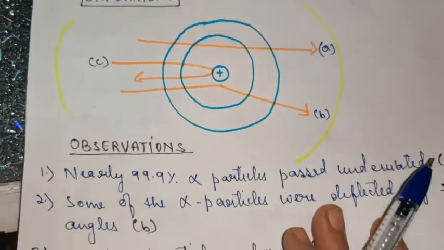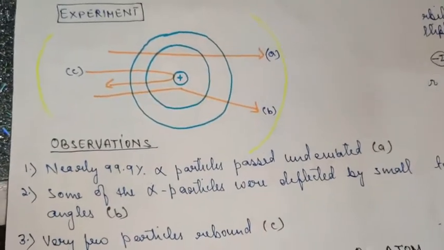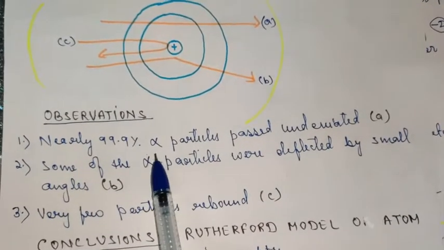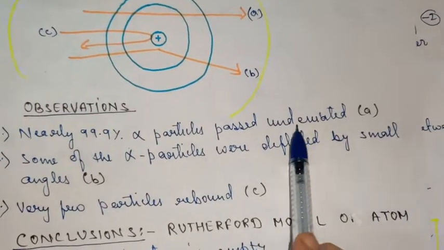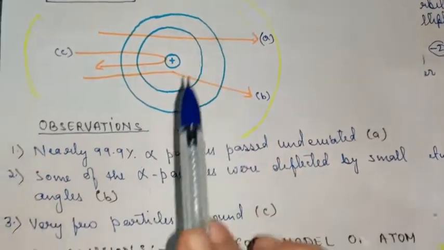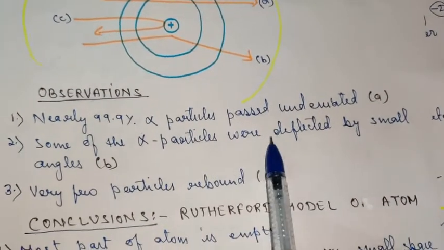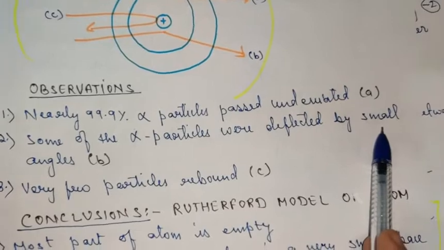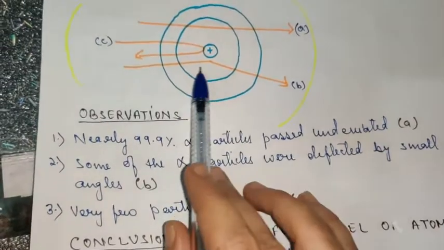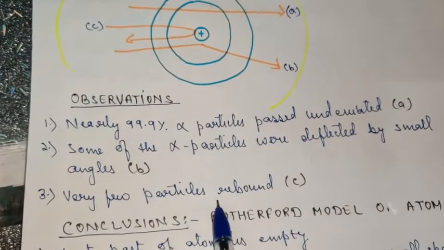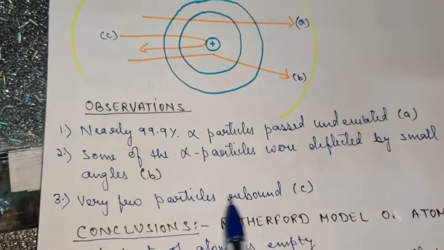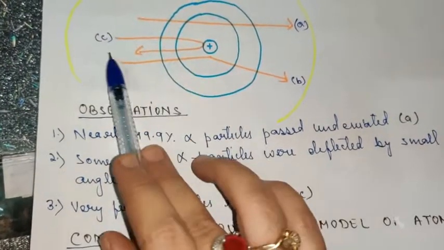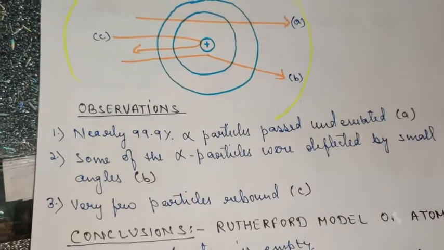So what were his observations? He observed that nearly 99% of alpha particles passed undeviated, as in case of A. Some of the alpha particles were deflected by small angles, as in case of B. And you can see here very few particles rebound. There were very few particles which rebounded like this, as indicated by C.